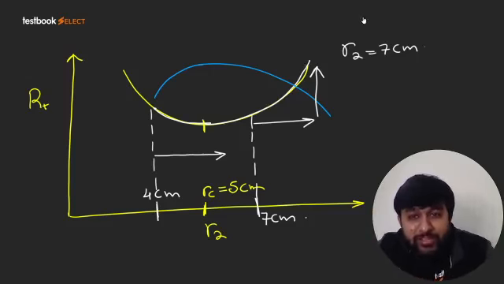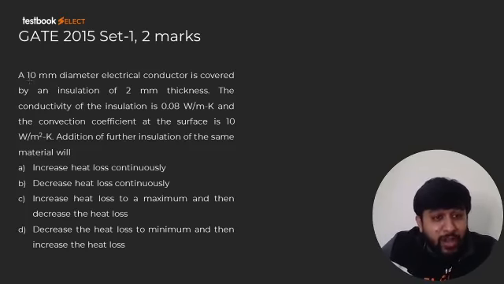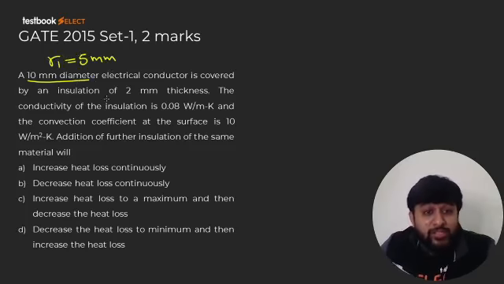Now let us see the next question, which is actually on the same criteria. It says a 10 mm diameter electrical conductor, so basically the radius of the electrical conductor is given as 5 mm, is covered by an insulation of thickness 2 mm.